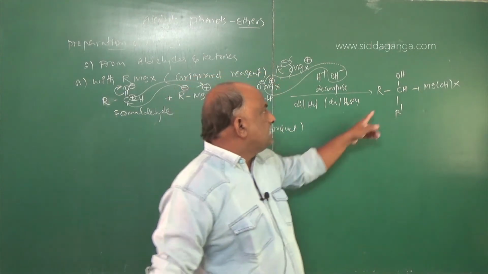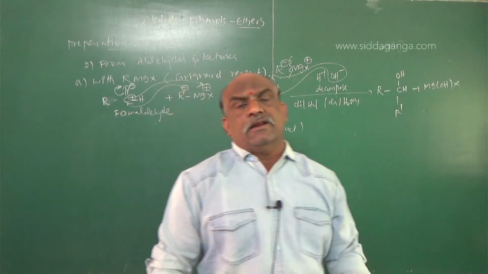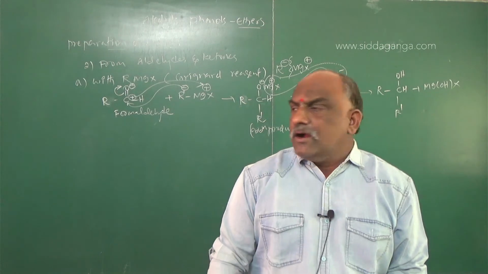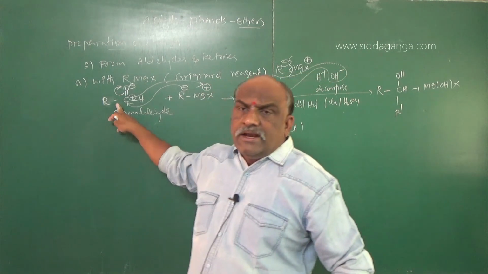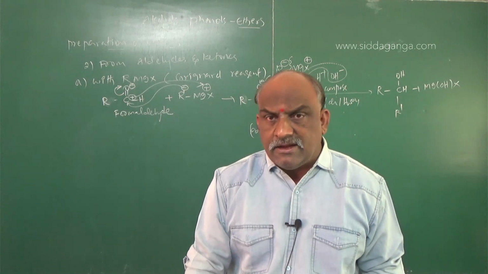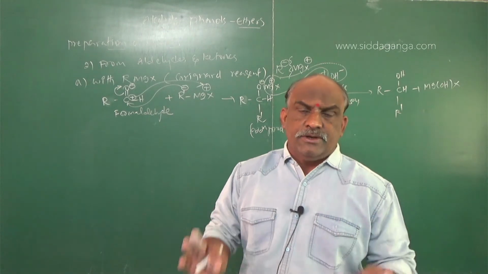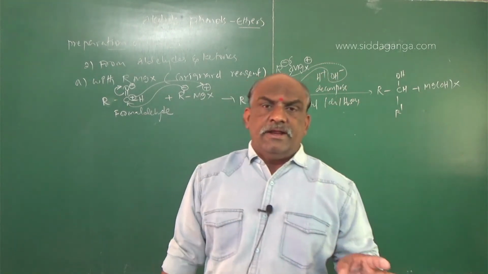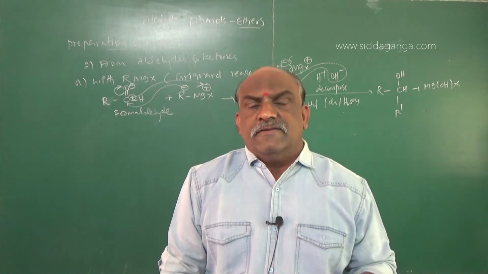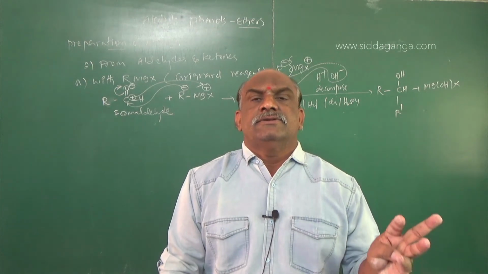So this alcohol is called which type of alcohol? Primary alcohols, secondary alcohols, tertiary alcohols. Three types of alcohols we expect from this reaction. If the starting compound is formaldehyde, it gives rise to primary alcohol. Acetaldehyde gives rise to secondary alcohol. Acetone gives rise to tertiary alcohol. These 3 points you keep in your mind, very important. Formaldehyde reacts with Grignard reagent to give primary alcohol. Acetaldehyde gives secondary alcohol. Acetone gives tertiary alcohol.